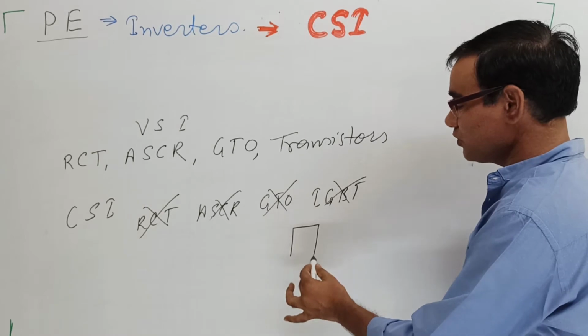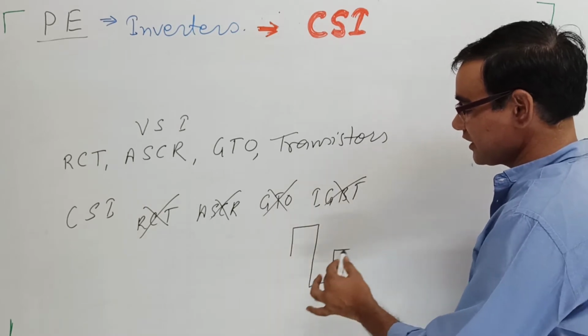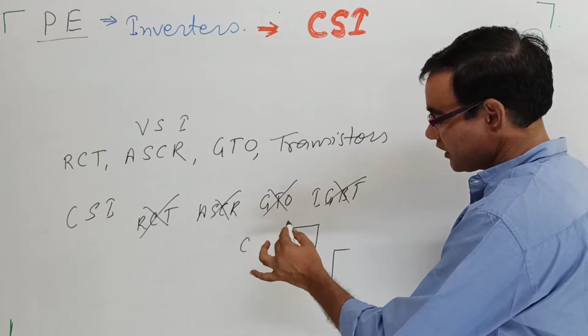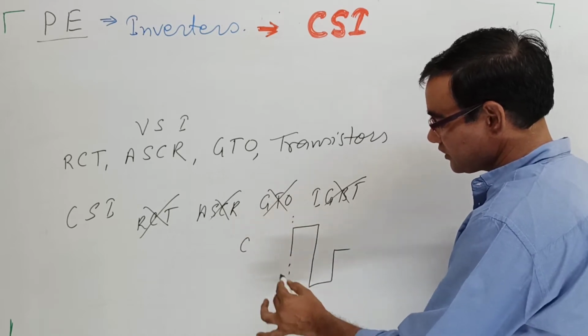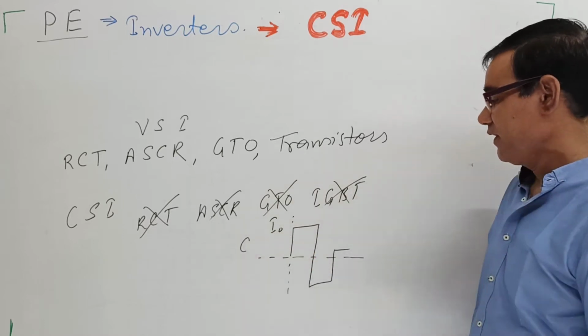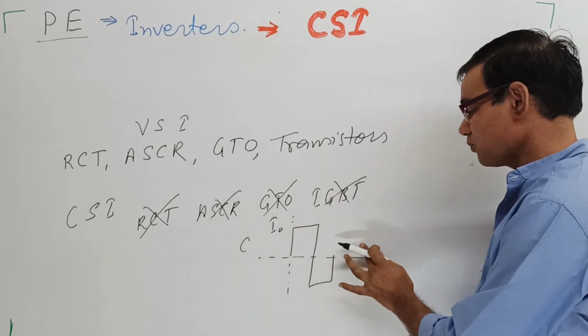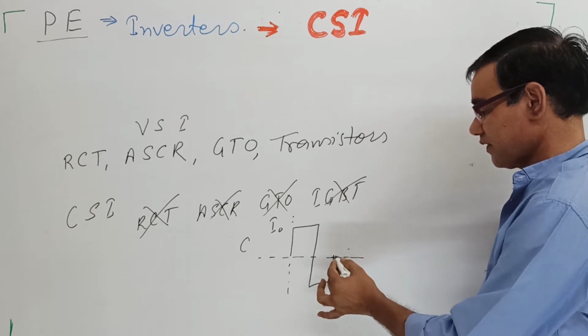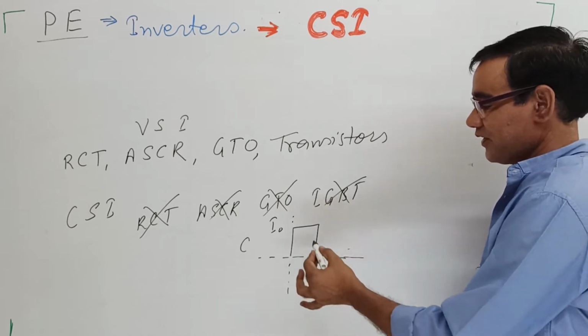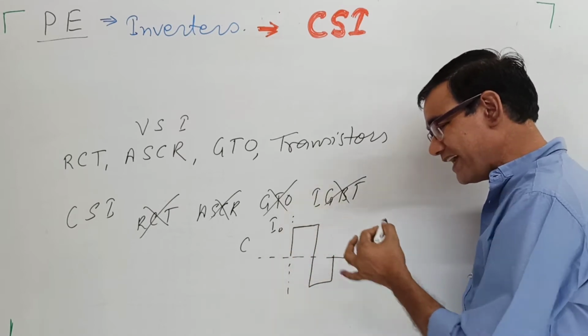In current source inverters, the current changes like this. This is the change in the current, this is the output current in a current source inverter. This is the waveform. So the current does not change slowly.